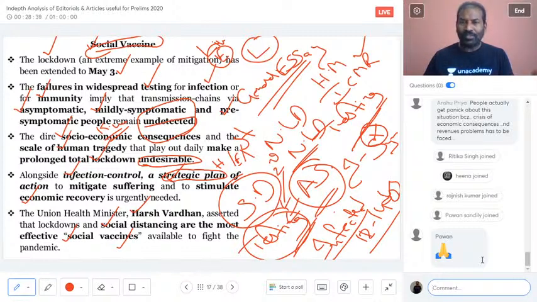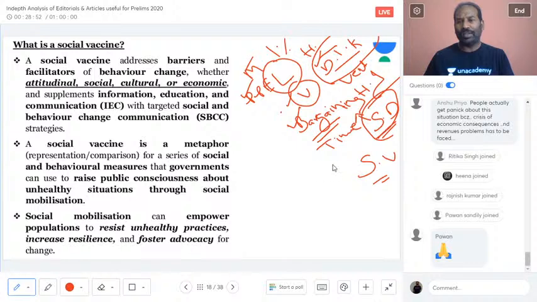It could be ASHA workers or corporate social responsibility; they should be in community engagement, and they have to make sure that they educate the people. That is the most important thing, educating people, and educating people is also part of the social vaccine. Fine. Now I'll move further.